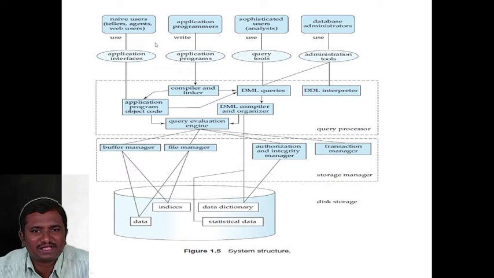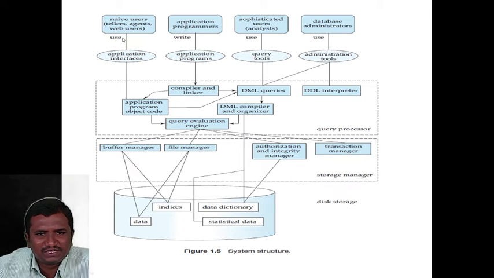Here it is divided into three categories. One is user categories, the other is the query processor and storage manager, and the final one is disk storage. Users are categorized into naive user, application programmer, sophisticated user, then database admin.